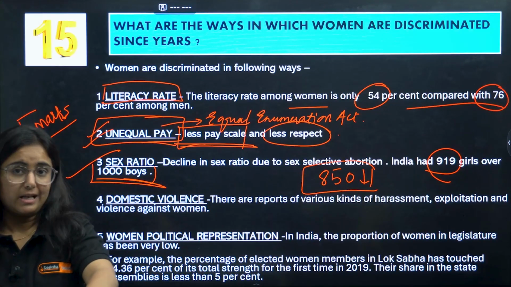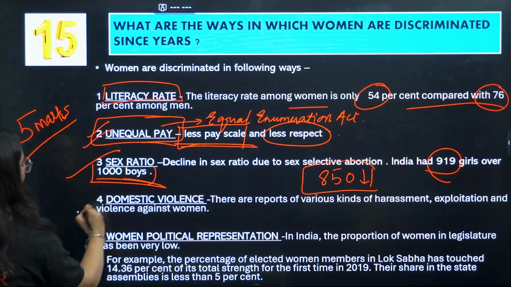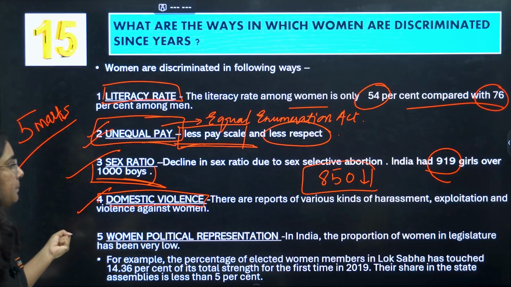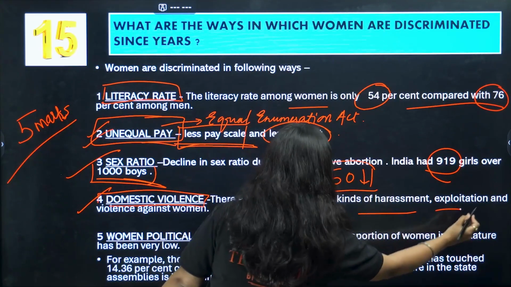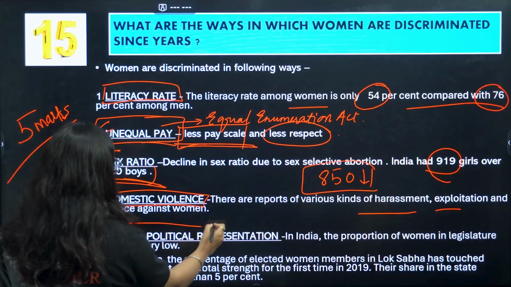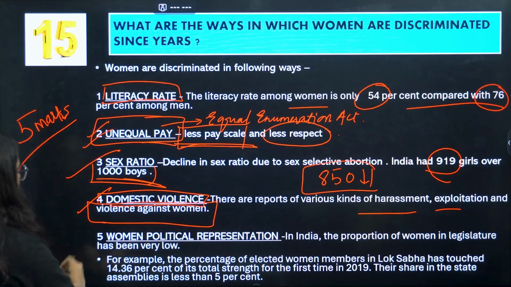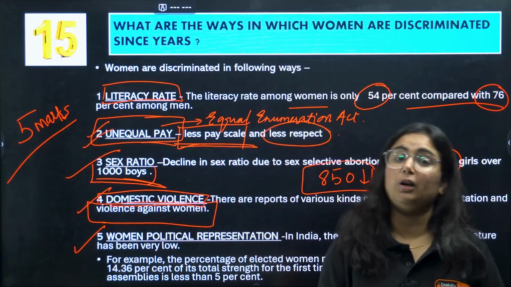Selective sex abortion takes place before the deliveries. Moving to the next, that is domestic violence, which is the part of India. It is very harsh reality that harassment, exploitation and violence against the women in domestic sphere by the in-laws, or the last and the most important, that is representation of women in politics.